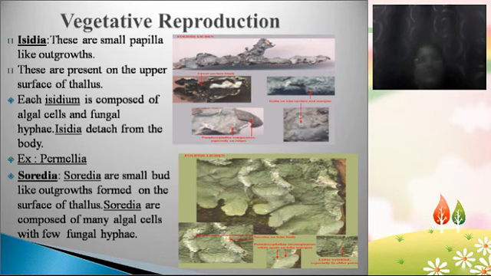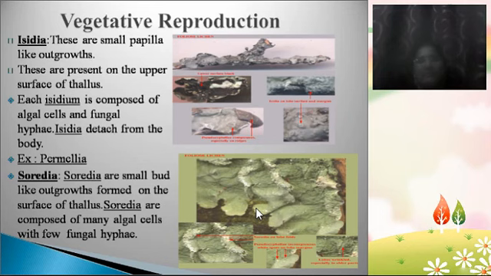Isidia, one of them is known as the Isidia. Isidia are specialized vegetative reproductive structures developed on the upper surface of the thallus. They are small projections, small papilla-like outgrowths, or protuberances, which develop on the upper surface of the thallus, and each Isidium is composed of an algal component and a fungal component. When these papilla-like outgrowths separate from the body of the lichen, a new lichen develops from each Isidium. So these are known as Isidia. An example is Parmelia, in which Isidia are present.